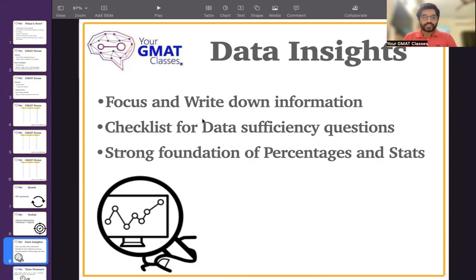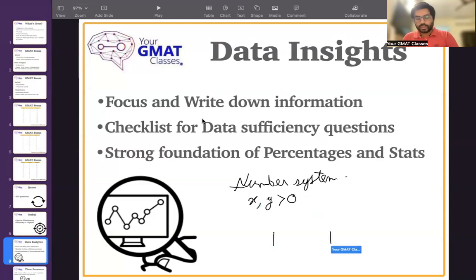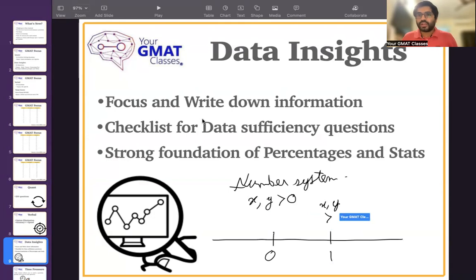Now, coming to the data sufficiency questions. What happens while solving data sufficiency questions is that there are certain things that we forget, certain steps that we forget. Let's say it's a number system related thing. Let's say the question says there are two variables x and y which are greater than 0. So if I draw the number line, the variable behaves very differently when it is greater than 1, and very differently when it is between 0 and 1. For example, let's say the question asks, is x square greater than x? And you have to answer this.